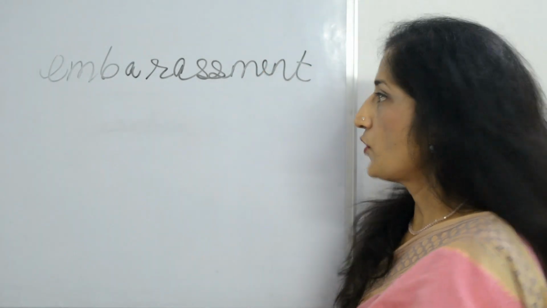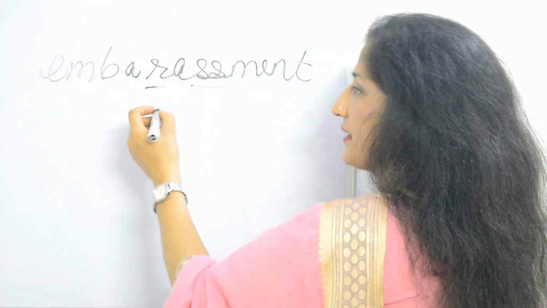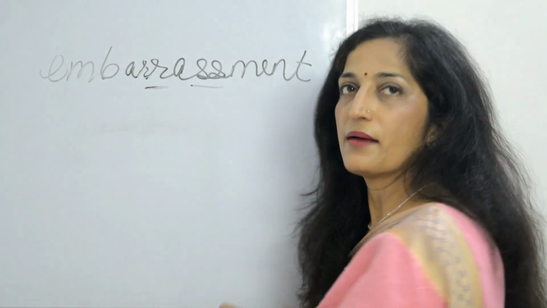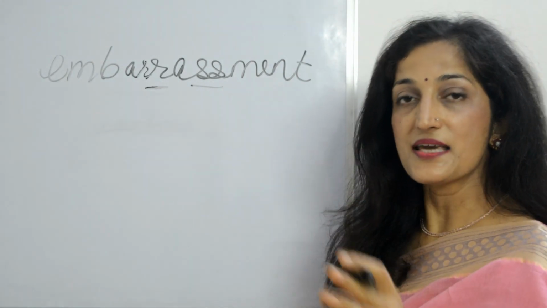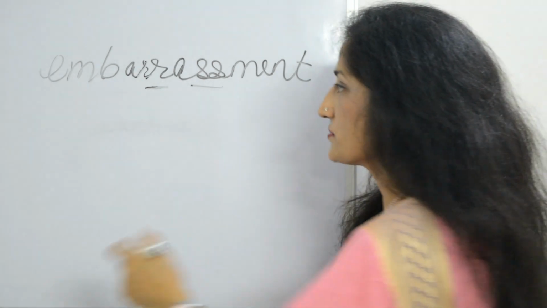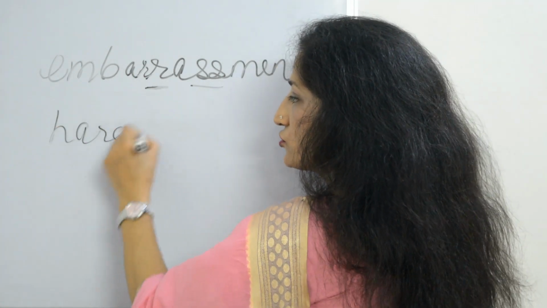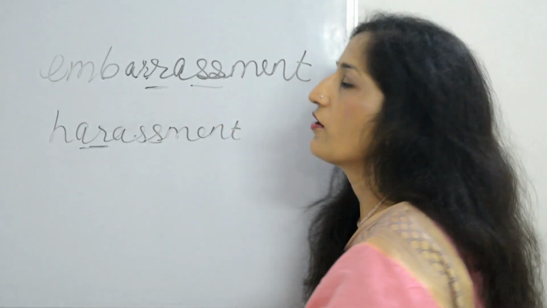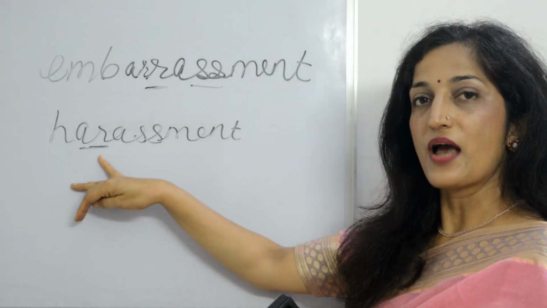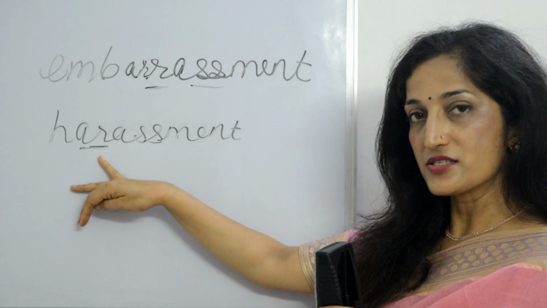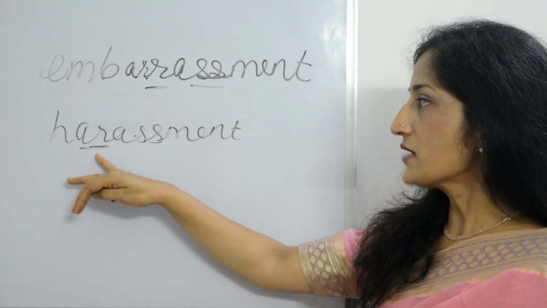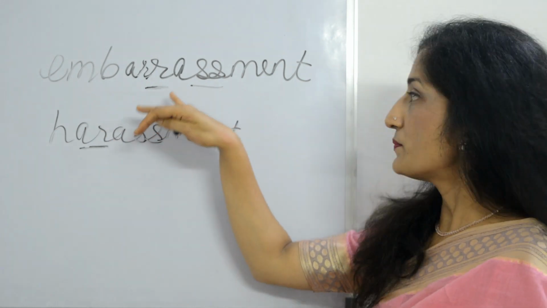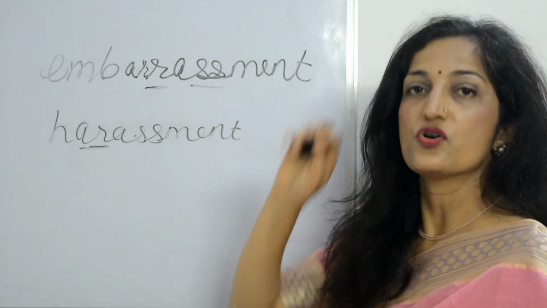No. We have a double R and a double S: embarrassment, just as in accommodation we had a double C and a double M. The same goes for harassment, but if you write harassment, it is going to be a single R. Some people pronounce it differently, but the R has a small sound, while in embarrassment we put the stress both on R as well as on S, right?